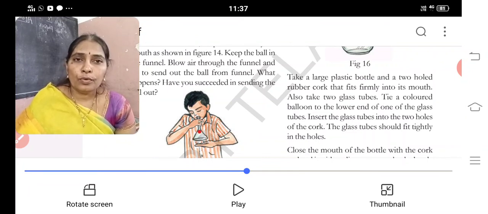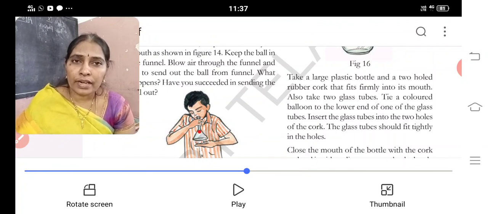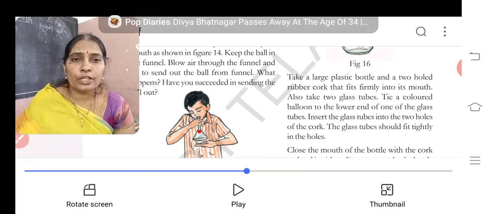Okay, only a few students are sending their classwork. Please children, complete your classwork and send it. Write activity 1 and 2. Already I explained how to write the activities in the project book which you are maintaining. The slip test book is divided into two parts. The first part you can use for activity and slip test, and the second part is divided into two parts. First part activity, second part is a project.